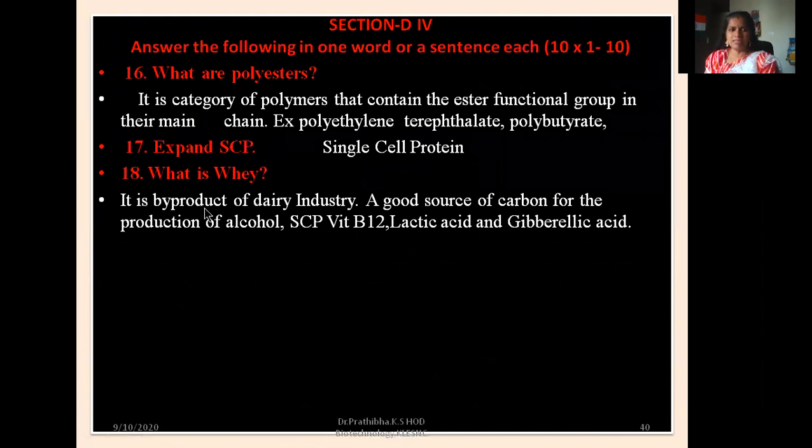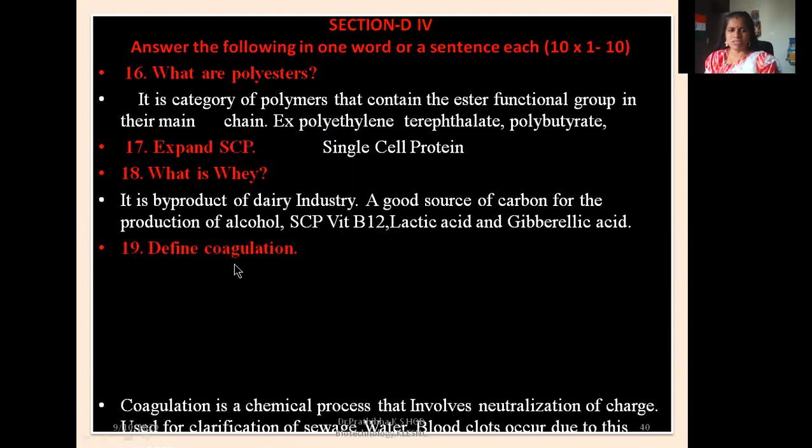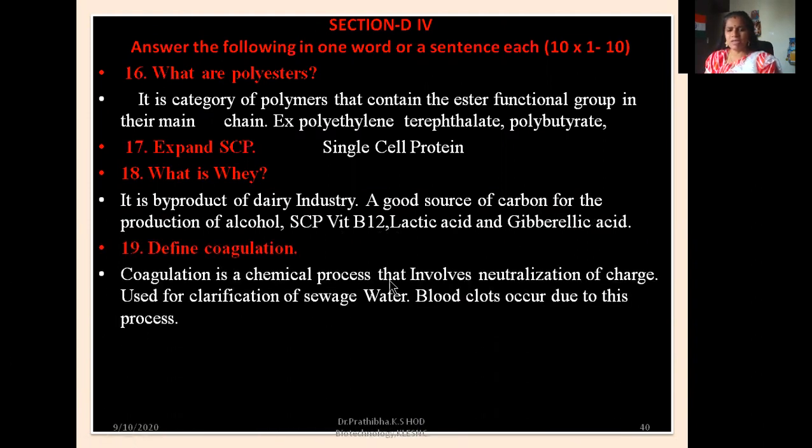What is whey? It is a byproduct of the dairy industry, a good source of carbon for the production of alcohol. Examples of SCP: vitamin B12, lactic acid, and gibberellic acid. Define coagulation. Coagulation is a chemical process that involves neutralization of charge, used for clarification of sewage water. Blood clots occur due to this particular process, coagulation.